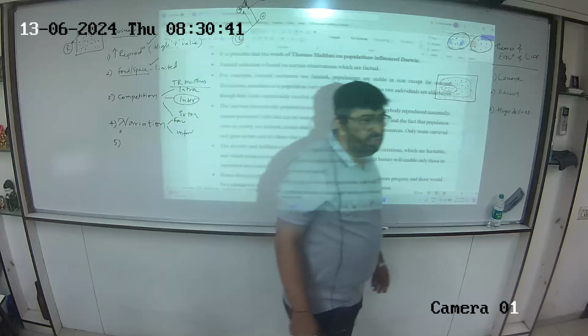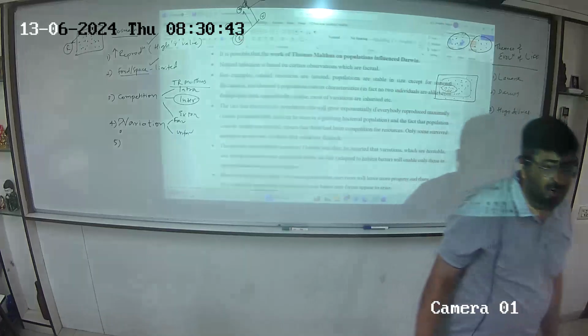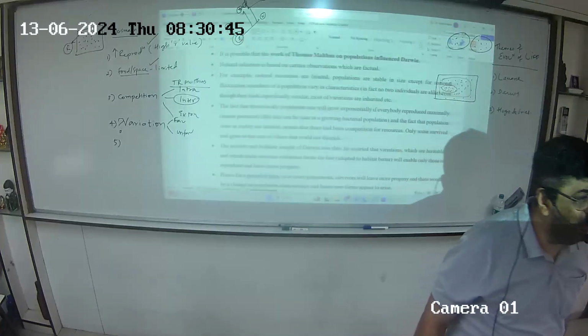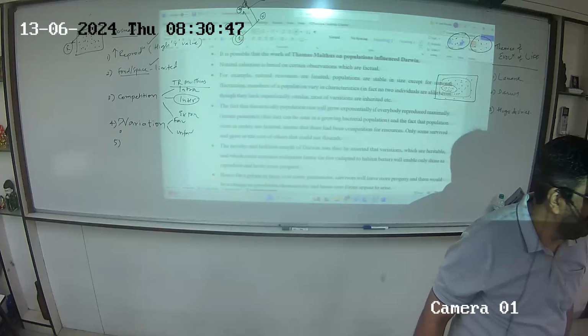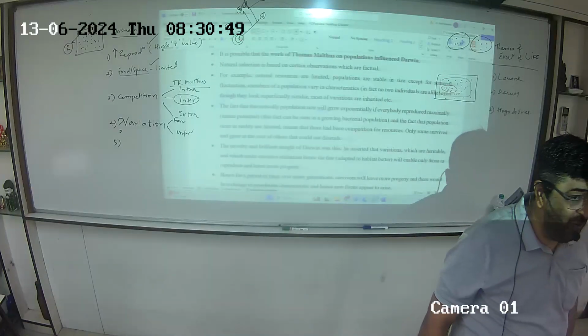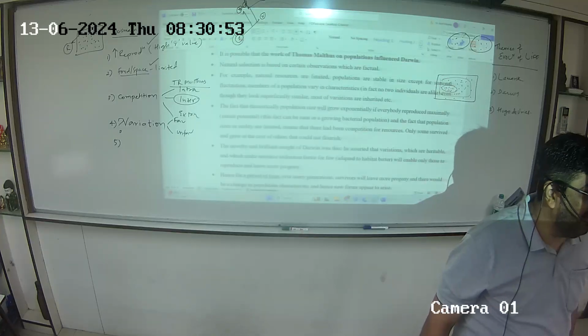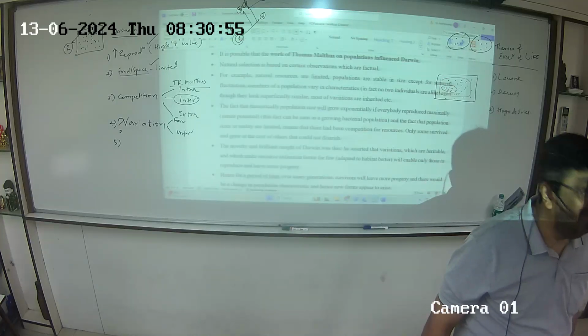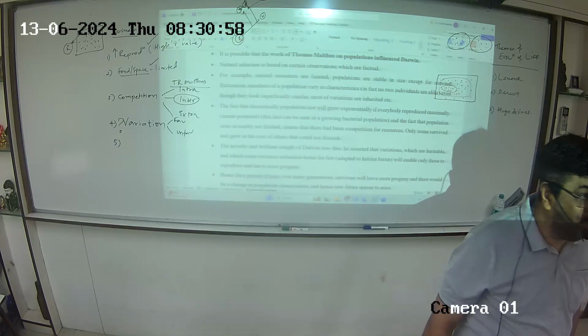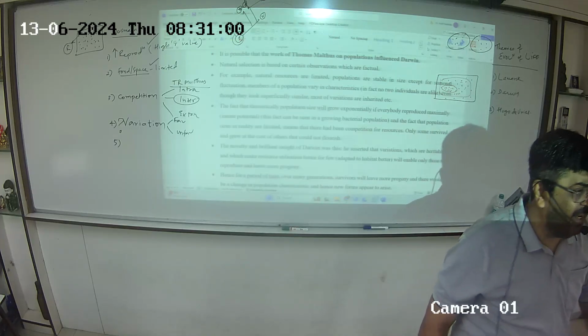If resources are unlimited, can we have exponential growth? J-shape, dN/dt equal to rN. Does that J-shape curve cross K? Is that actually possible? No. In theory it is possible.